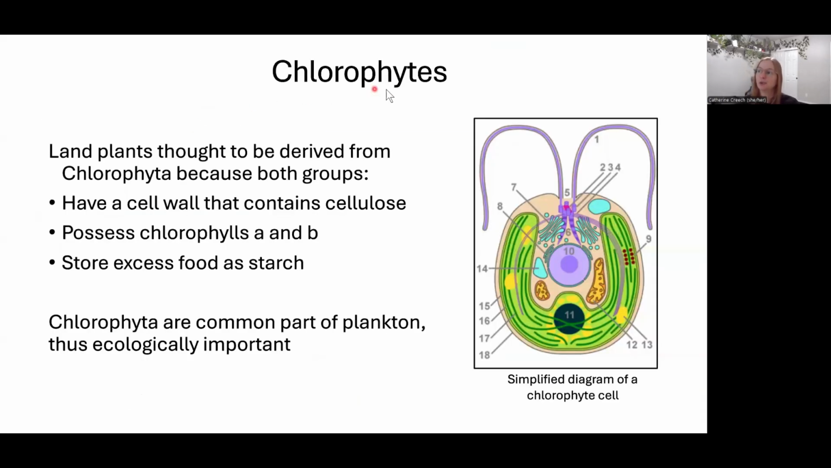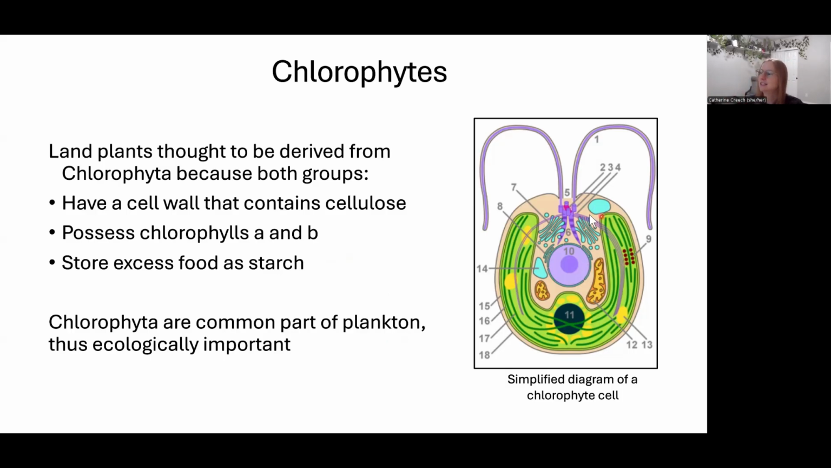Then we have the true green algae, the chlorophytes. We think that land plants were derived from this group. They're interesting because they have a cell wall that contains cellulose, which is what we see in our land plants. They mostly use chlorophyll A and B, which is true about land plants, and they store their excess food as starch, which is true about land plants.